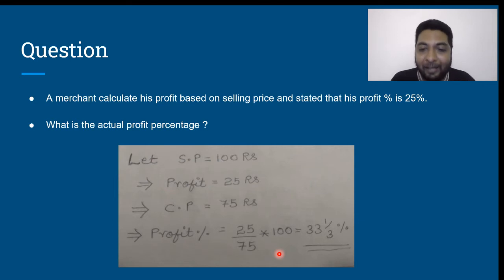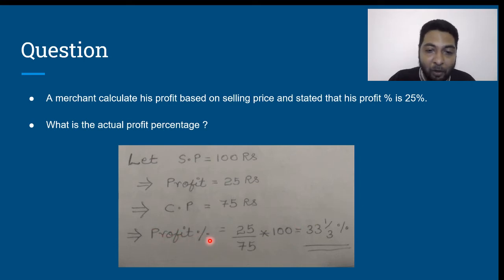1 by 1, 100%. 1 by 2, 50%. 1 by 3, 33 1 by 3%. 1 by 4, 25%. 1 by 5, 20%. 1 by 6, 16.66%. 1 by 7, 14.28%. 1 by 8, 12.5%. 1 by 9, 11.1%. 1 by 10, 10%. 1 by 11, 9.09. So on and so forth. If we get acquainted, calculations will be much faster. Is that clear?